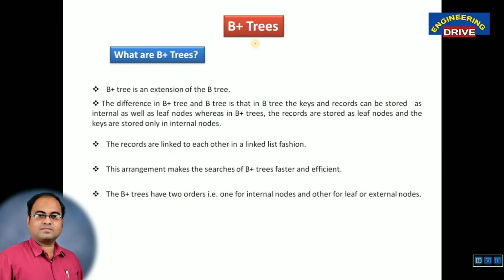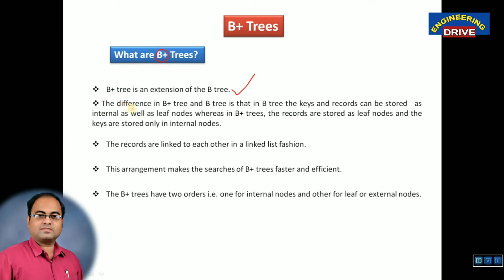Now, one more category of B tree is a B plus tree. My dear students, carefully remember there is no B minus tree available. There is the B tree concept, and within B trees there is one more category, that is the B plus tree. So what is a B plus tree? Here you should understand that the word plus indicates additional characteristics that have been added to the already existing B tree. So let us understand one by one. A B plus tree is an extension of the B tree. That is the first point. It is not a very new tree. We already have the B tree. We are adding some more characteristics, so it forms a B plus tree.